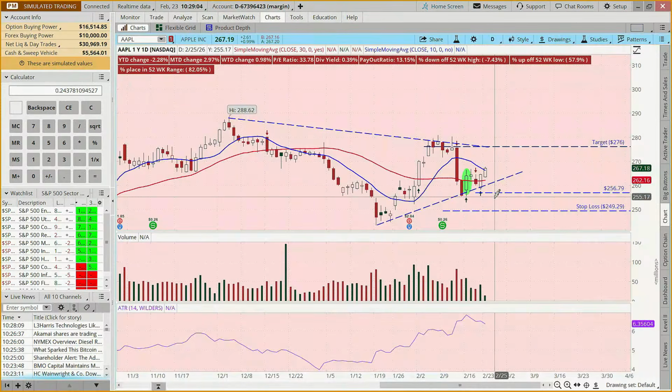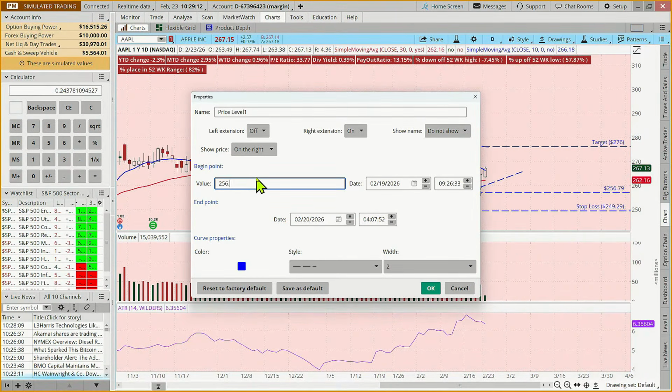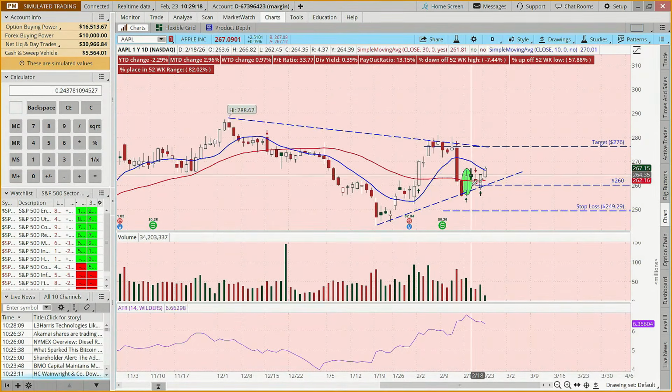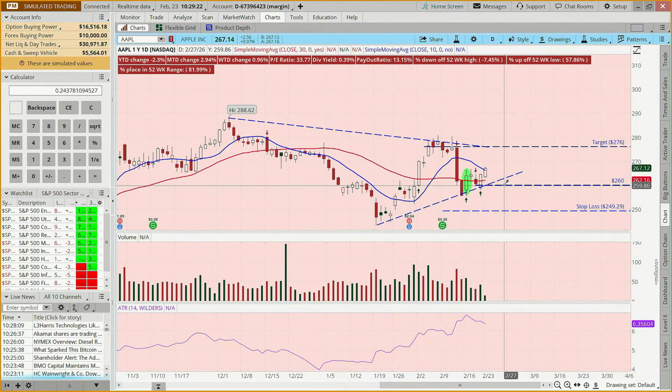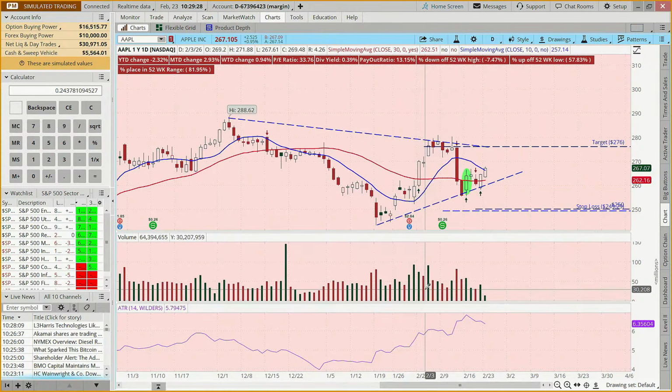But if we come to the charts and we said, well, if I made it 260, what would that look like? Well, that's cutting it kind of close. So we might say, well, we're willing to take less and make this 250.